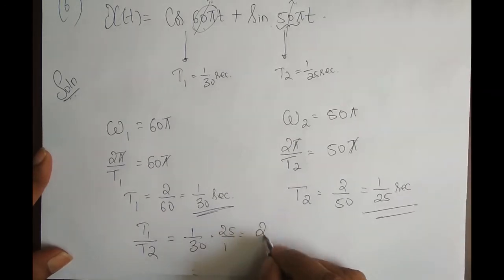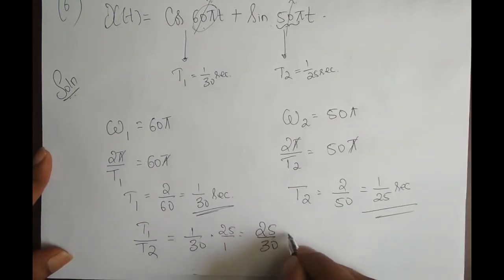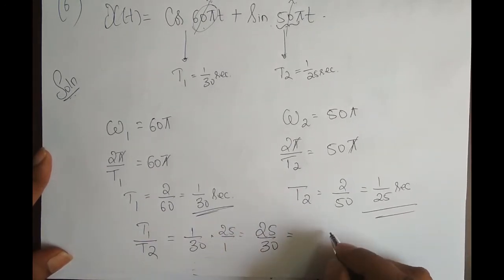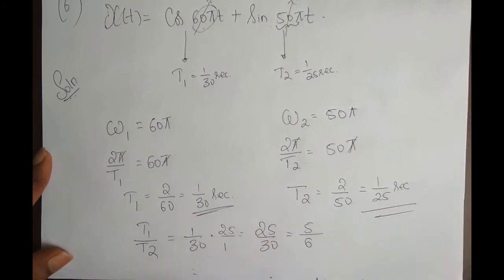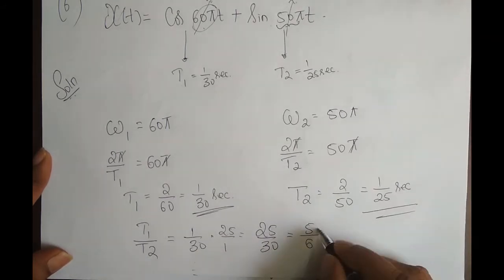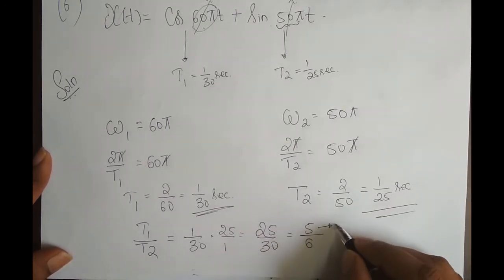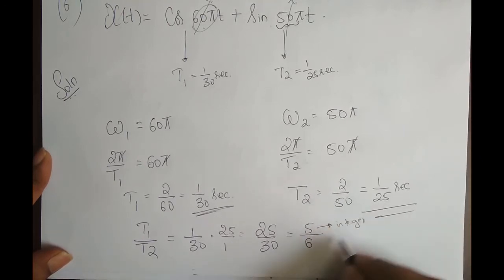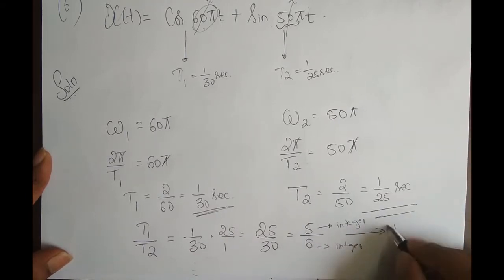So this is equal to 25 by 30, which is 5 by 6, since 5 5s are 25, 5 6s are 30. Since the numerator is an integer and the denominator is also an integer, therefore the signal is periodic.